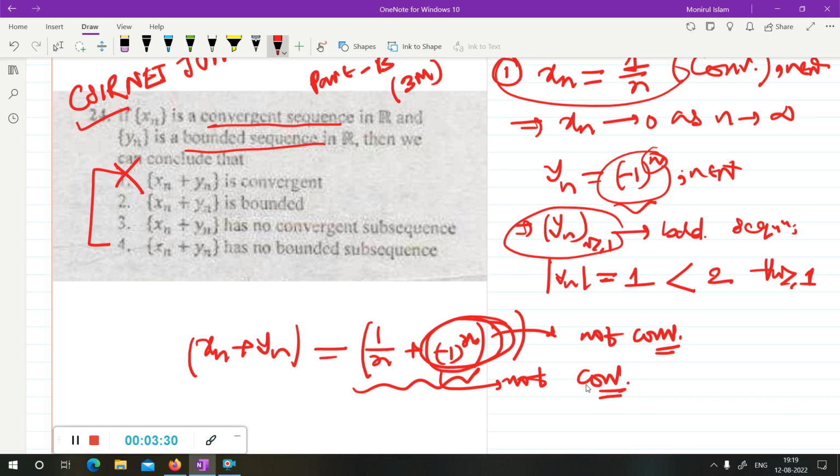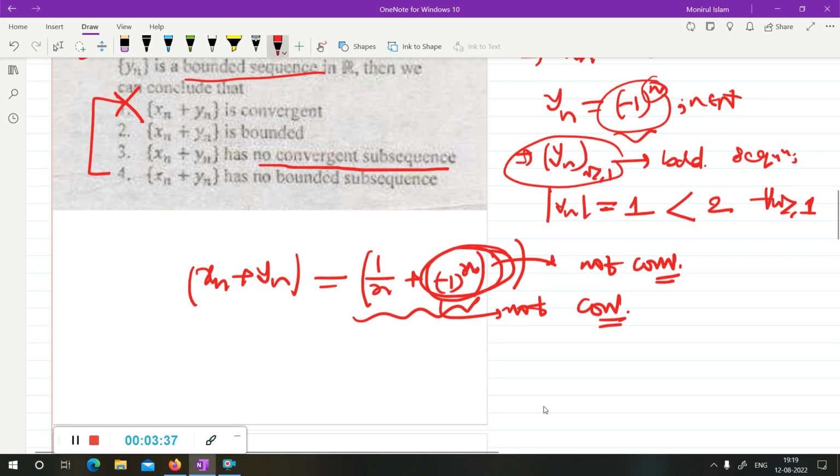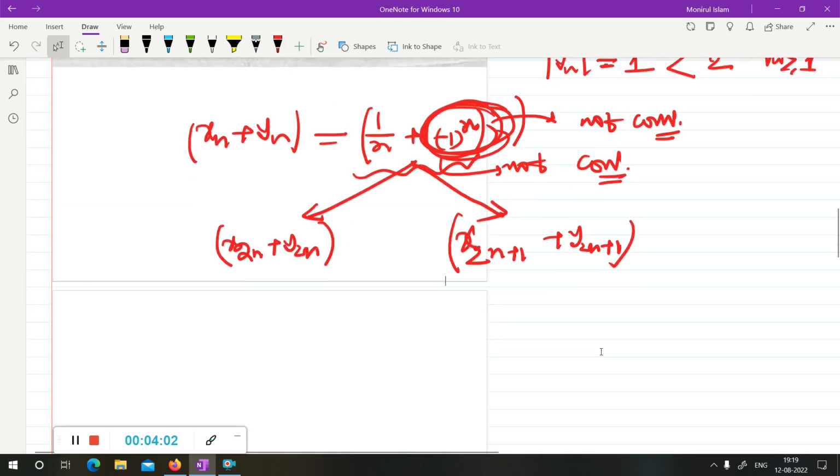Now it's saying Xn and yn have no common subsequence. No, it is false. See, you can also justify this because the sequence Xn plus yn has 2 subsequences. If you take the even part and the odd part, x2n plus y2n and x2n+1 plus y2n+1, these are 2 subsequences of the sequence Xn plus yn.